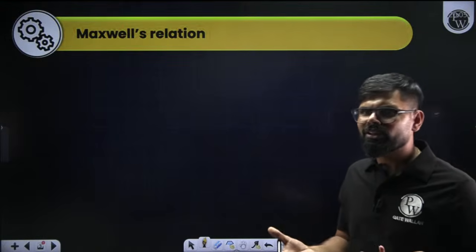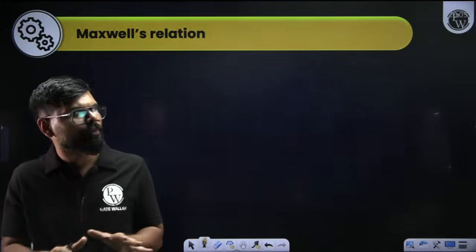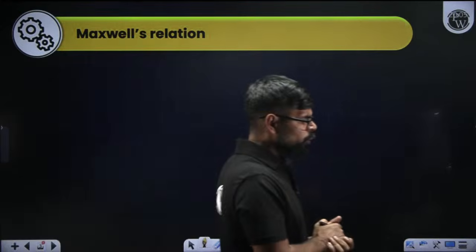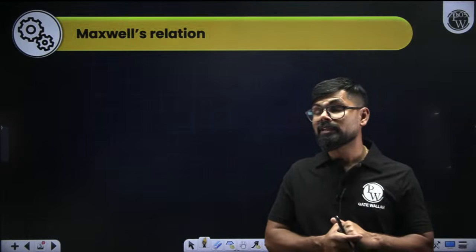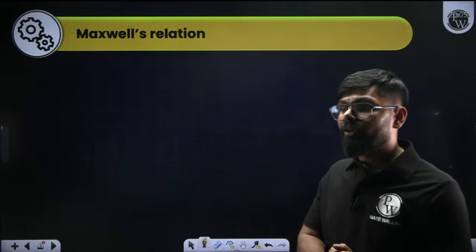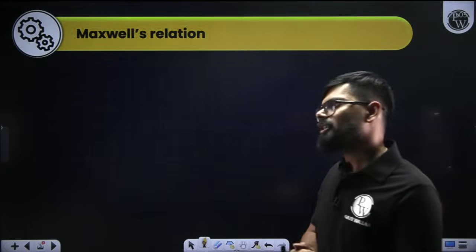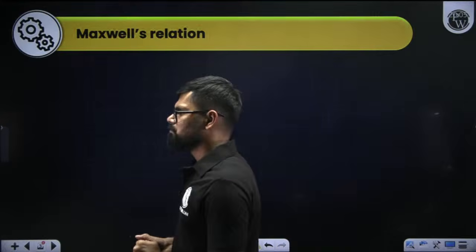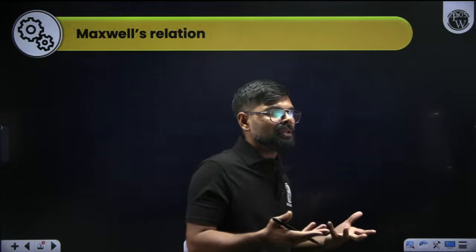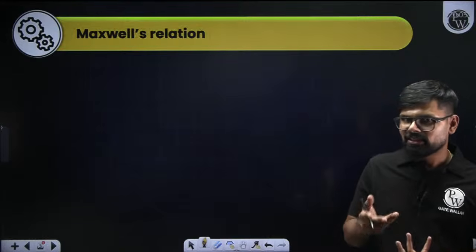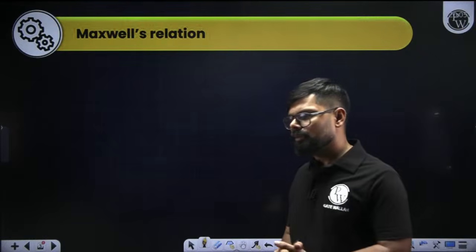For proving something it is okay, fine, but up to now I have not seen any numerical problem on this. Only few questions I have seen in PSUs and even ESE prelims exam where they used to ask that some 4 options are given and they will ask that which one is not a Maxwell's relation, right? This kind of question could be asked.